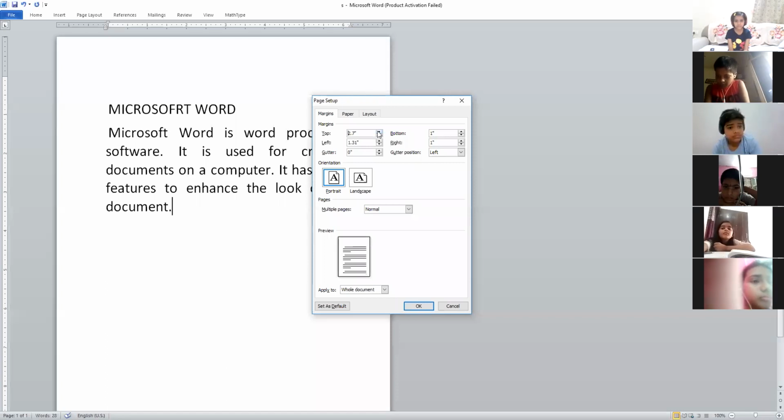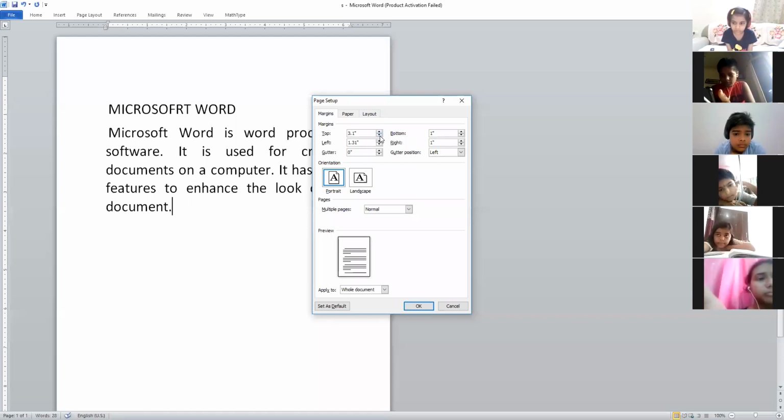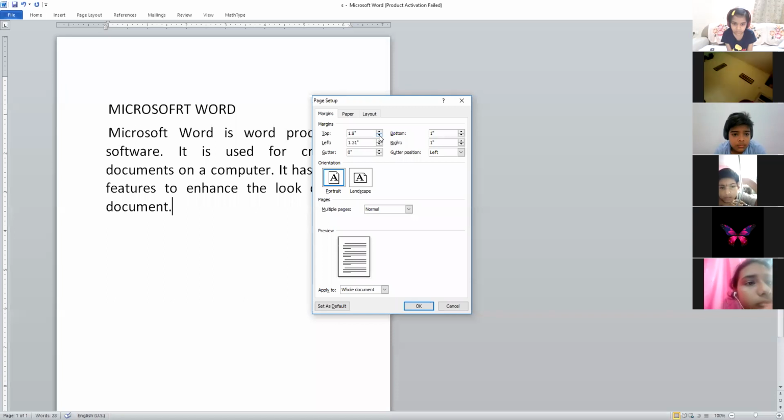So what happened when you click? You will notice that the entire document shifted from the selected margin. That is, we have selected the top margin, by 0.1 inch in each click. The down arrow, if you click, decreases it. Now it is selected 3.1. As you click on this, you can see the top margin is changing.